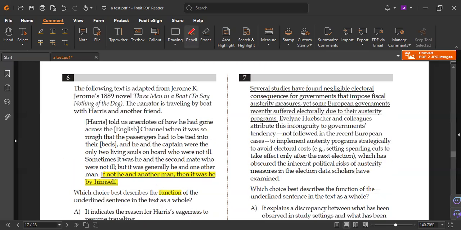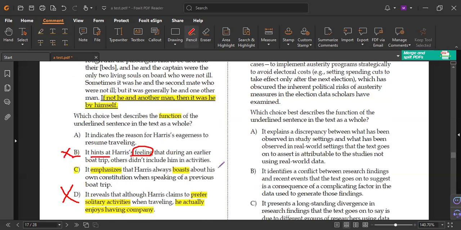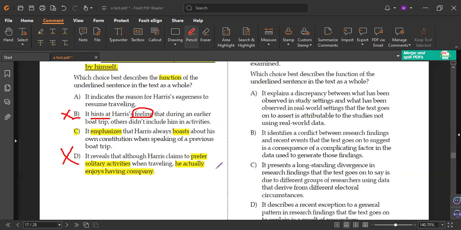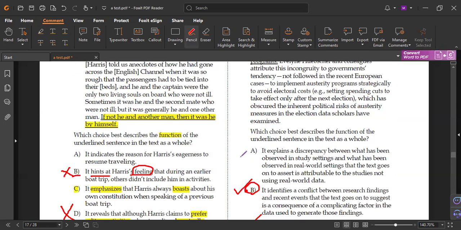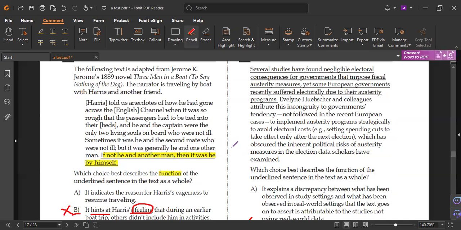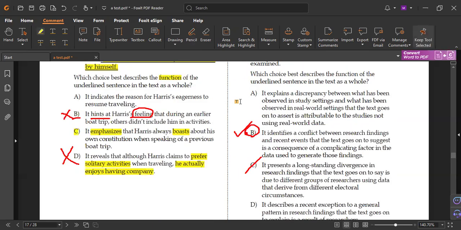Now number 7, what's yours? C. Number 7, C? No, number 7, it's letter B. Let's prove why B is correct and why not C. He said the function of what? The underlined only. Right, this is underlined only. Great. Now let's see the answer.